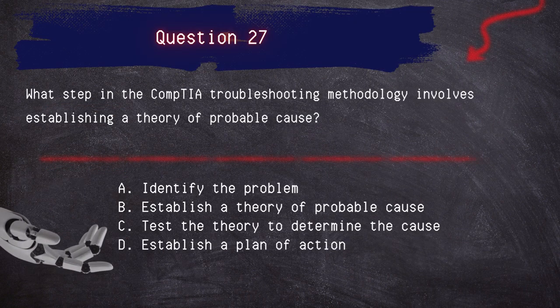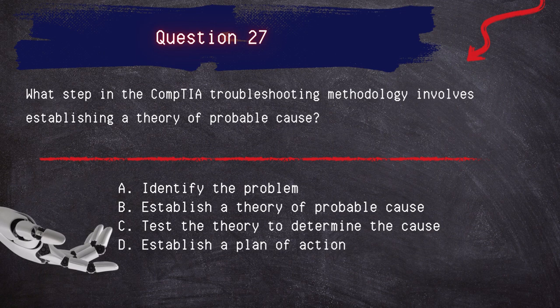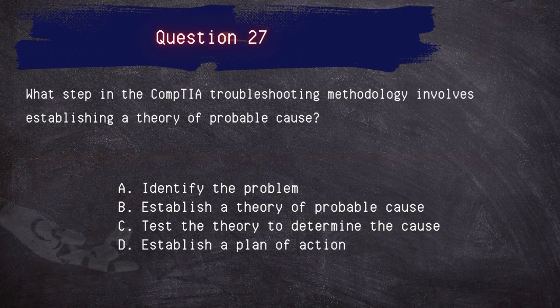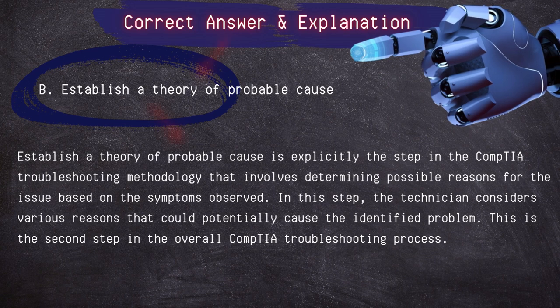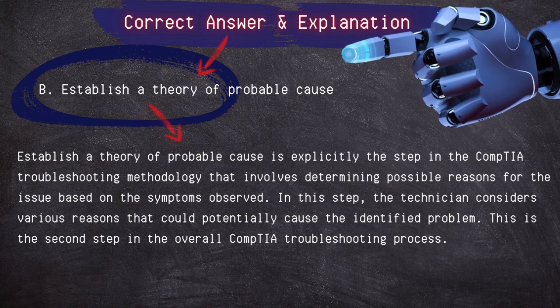Question 27. What step in CompTIA troubleshooting methodology involves establishing a theory of probable cause? Identify the problem, establish a theory of probable cause, test the theory to determine the cause, establish a plan of action. Answer is pretty obvious. Establish a theory of probable cause.